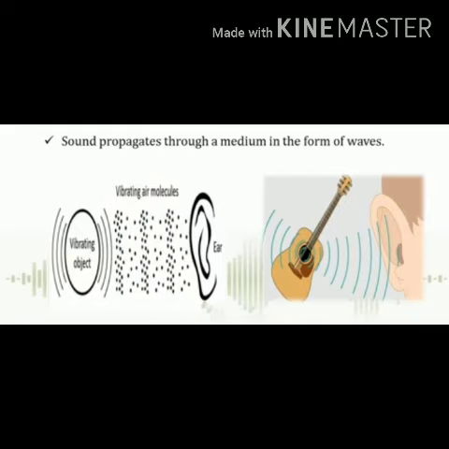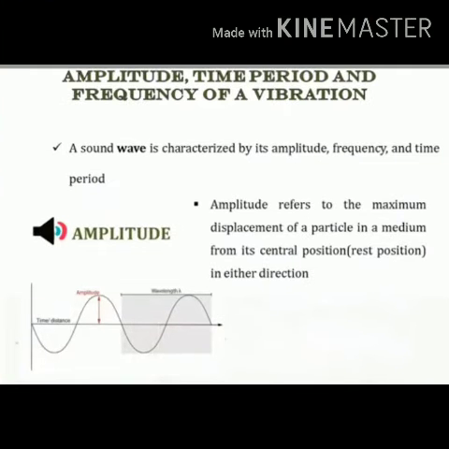This periodic disturbance in the medium is termed a wave. I also told you earlier that sound is a form of energy which is going to propagate in the form of waves through a medium. So the sound propagates through a medium in the form of waves. Now observe these waves carefully. Through these waves the vibration moves. So here we are going to learn the characteristics of vibrations: amplitude, frequency and time period.